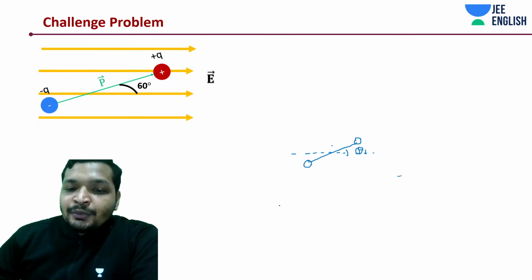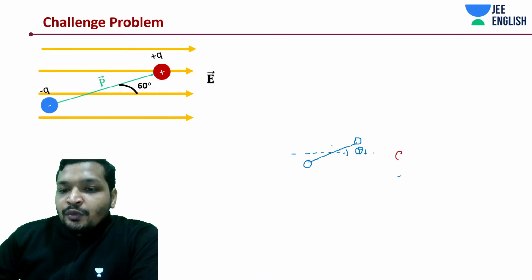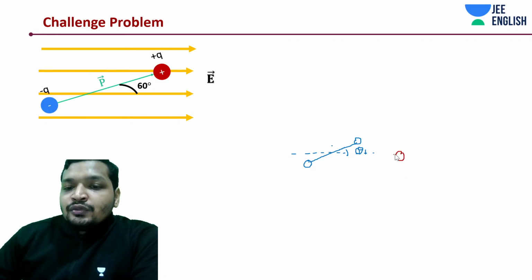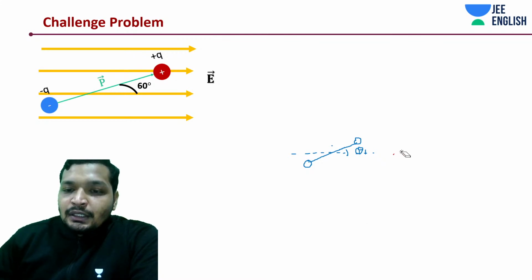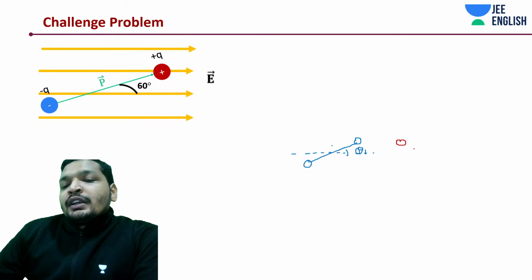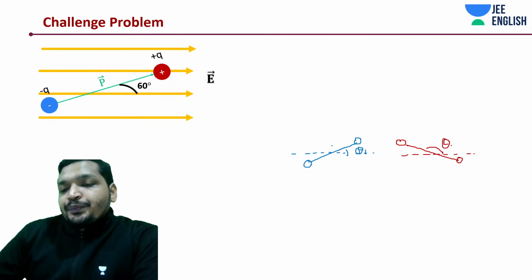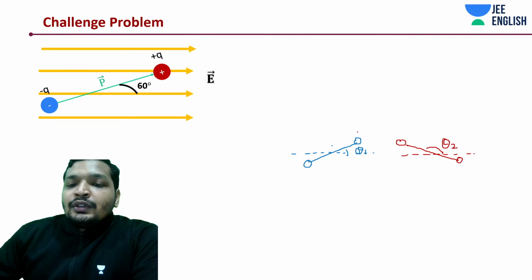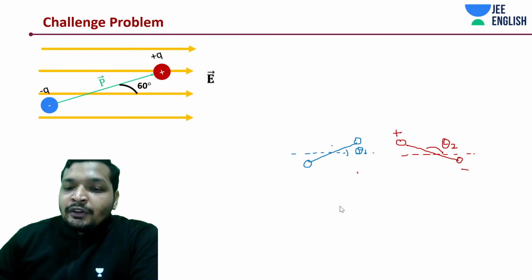Let's assume this is the current position, and then what you did was you rotated it this way to some other angle theta 2. In this case this is plus, this is minus, and as you understood, from negative to positive, I am going to label this as plus and minus.